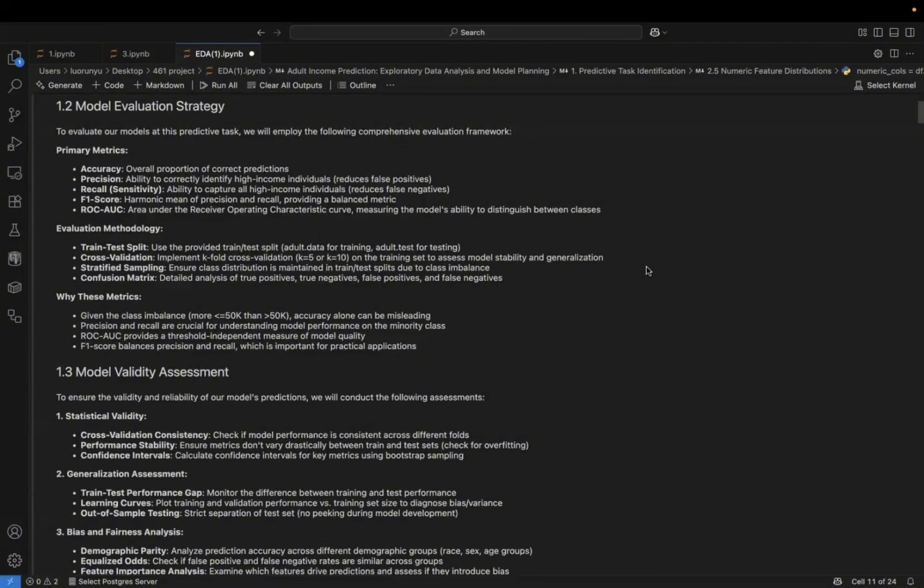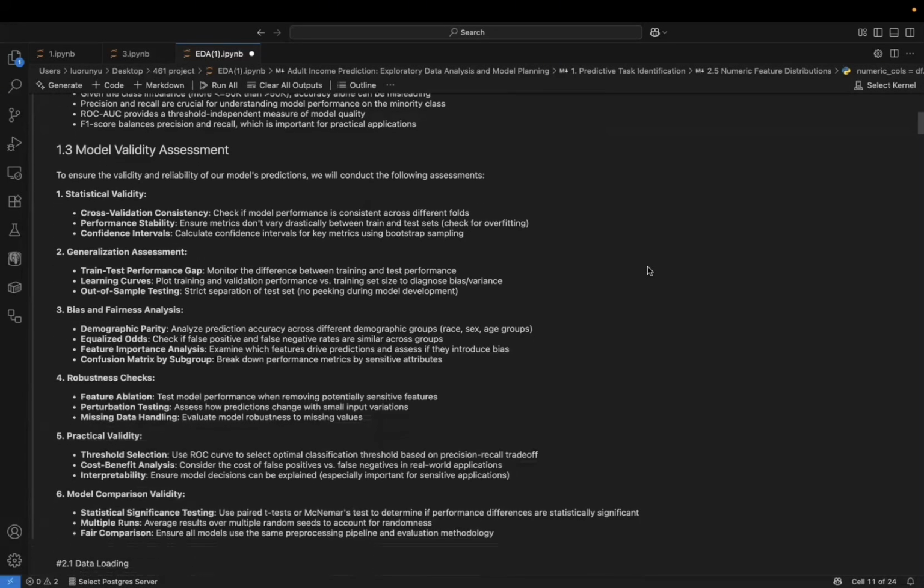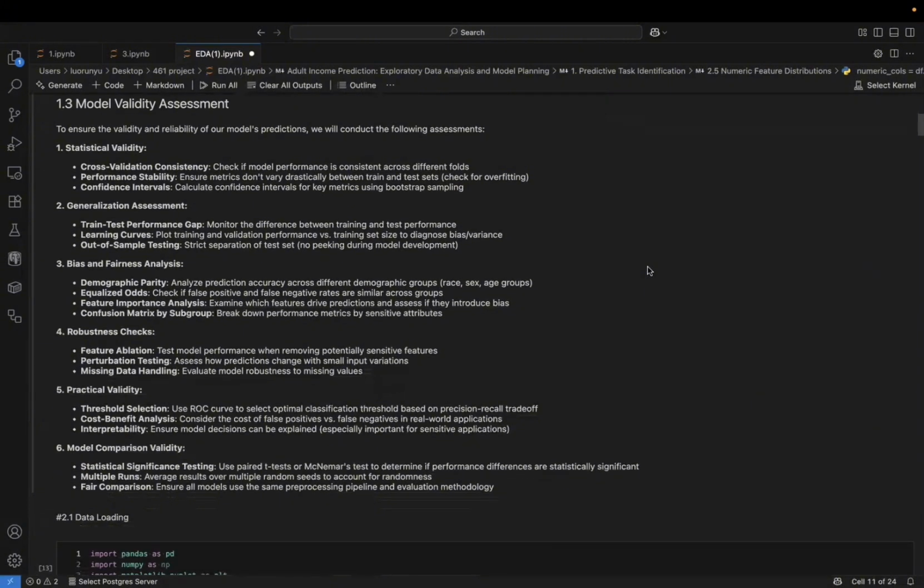Since income data is often imbalanced, relying solely on accuracy can be misleading. So we designed a robust evaluation strategy. We will focus on the F1 score and the ROC AUC to balance precision and recall. We also plan to use stratified sampling to ensure our validation results are statistically reliable.